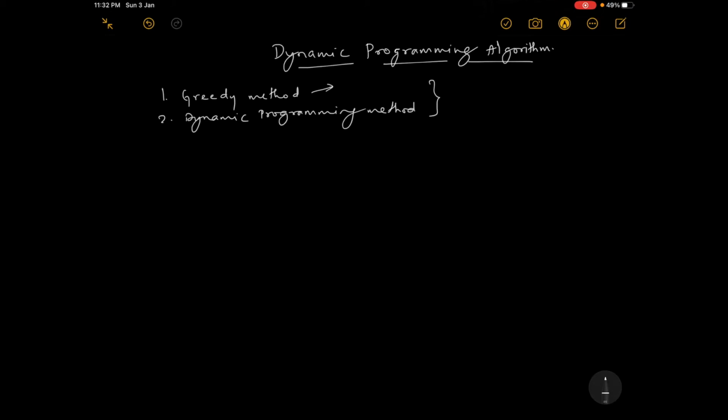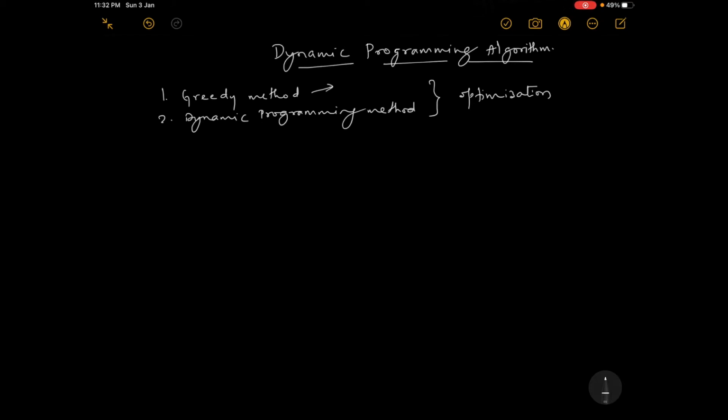Note that both are optimization problems only. What is an optimization problem? The result should be minimum or maximum. For example, cost should be minimum and efficiency must be maximum, or profit must be maximum. So both come under optimization problems only.